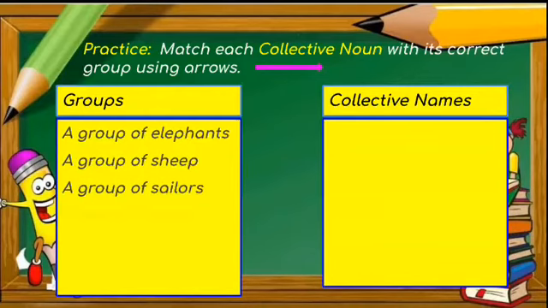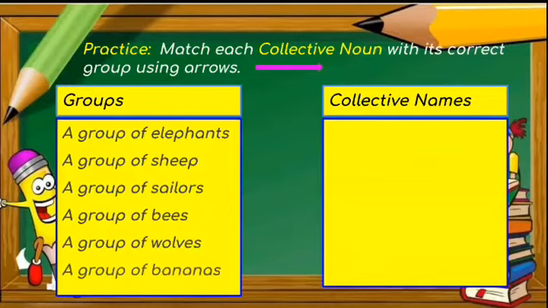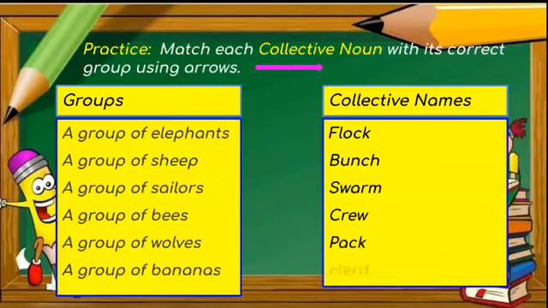What do we call a group of sailors? What do we call a group of bees? What do we call a group of wolves? And what do we call a group of bananas? So here we have our collective names: flock, bunch, swarm, crew, pack, and herd. Now let's use our arrows to match.